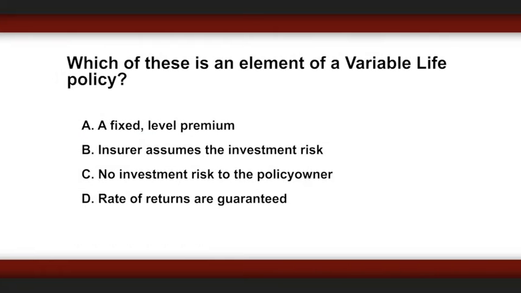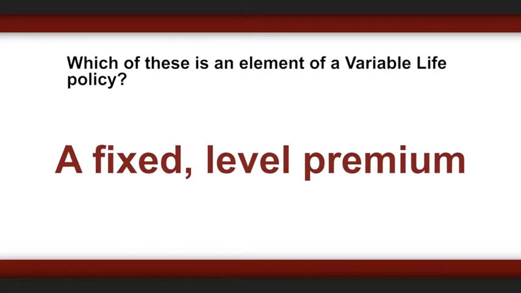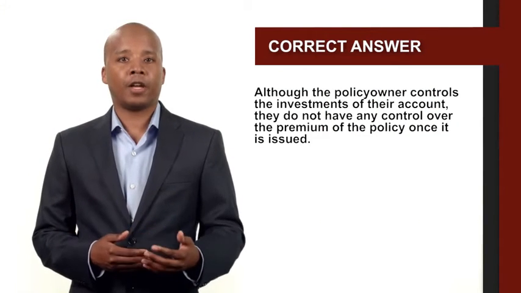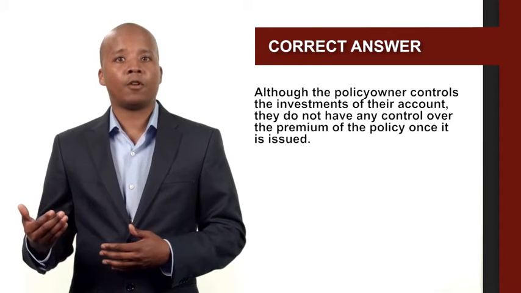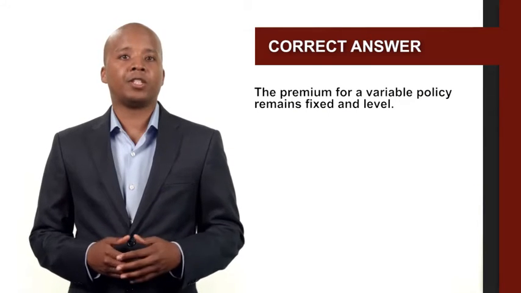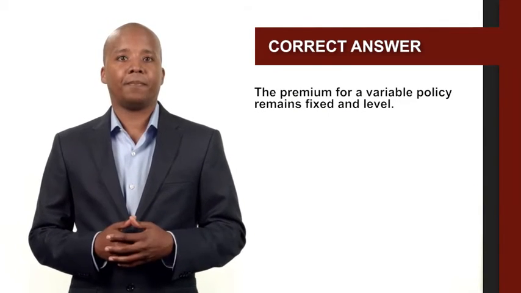Which of these is an element of a variable life policy? A fixed level premium, insurer assumes the investment risk, no investment risk to the policy owner, rate of returns are guaranteed. The correct answer is a fixed level premium. Although the policy owner controls the investments of their account, they do not have any control over the premium of the policy once it is issued. The premium for a variable policy remains fixed and level.